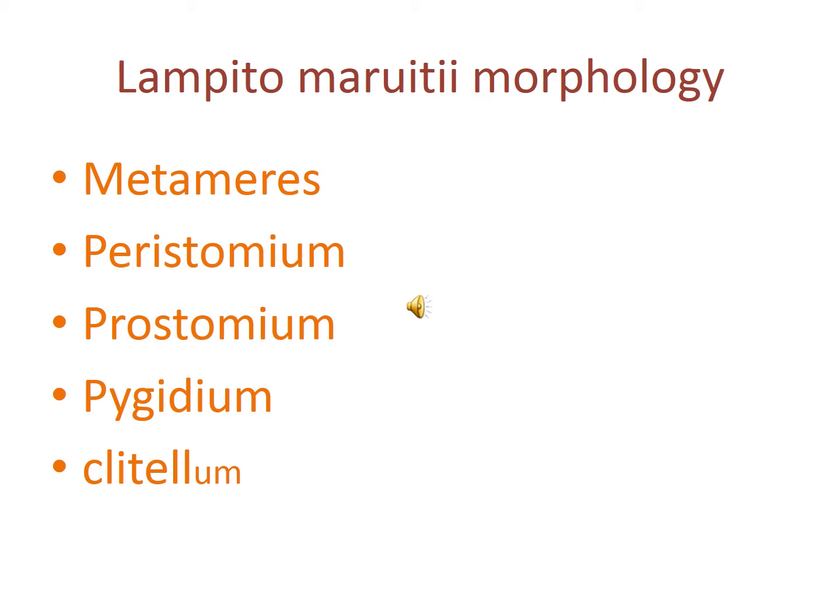And the second, the peristomium. The mouth is found in the center of the first segment of the body, called the peristomium, and the overhanging small flap of the mouth is called the prostomium. The last segment has the anus and is called the pygidium. The 14th to 17th segments have the glandular thickening of the skin called the clitellum.